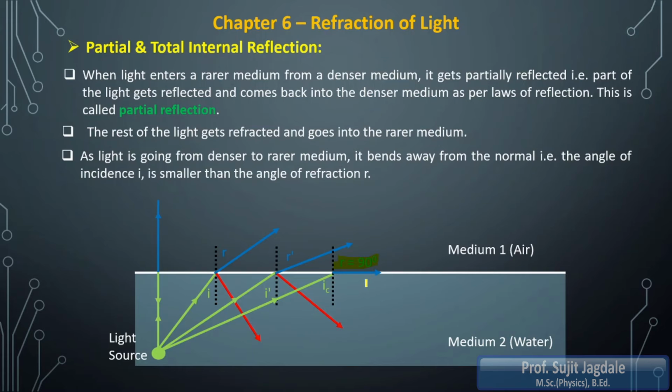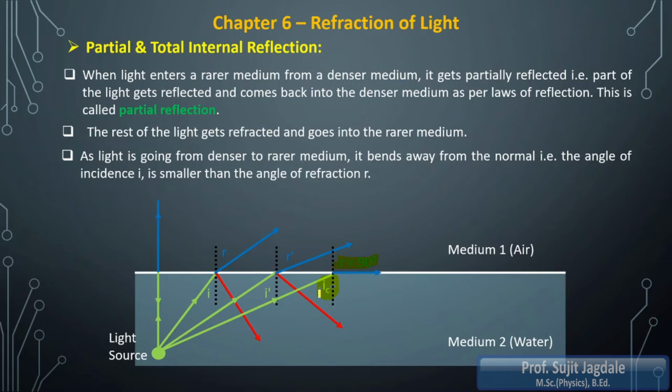That particular angle of incidence I am going to refer to as the critical angle. Critical means last stage. At that point you can see that the air medium is finished, finished means its boundary is reached. Beyond that boundary, the water medium is starting.